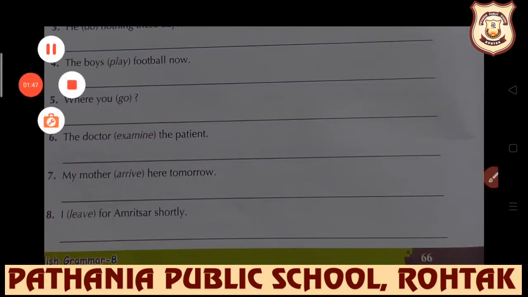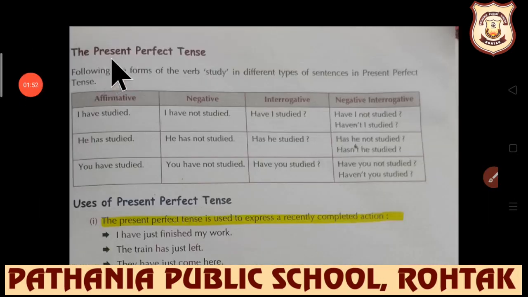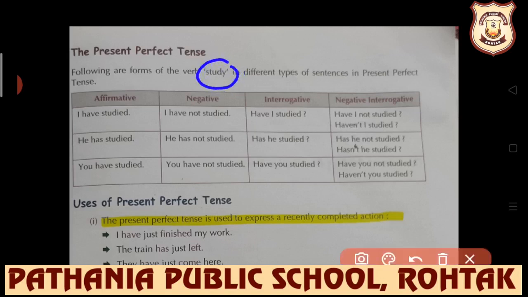Now, let's go to another page, another explanation part. Next, we have the present perfect tense. The formation of present perfect tense is subject plus has/have plus third form of the verb plus object. This is the formation of affirmative sentence. If the subject is singular, then has is used. If the subject is plural, then have is used. And here, in the same way, study. This verb form has been given here with each usage.